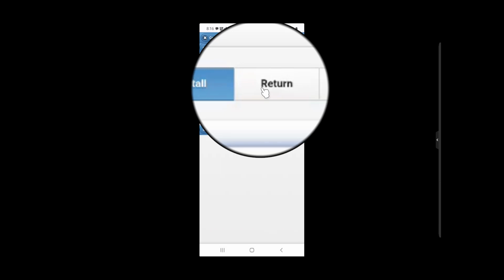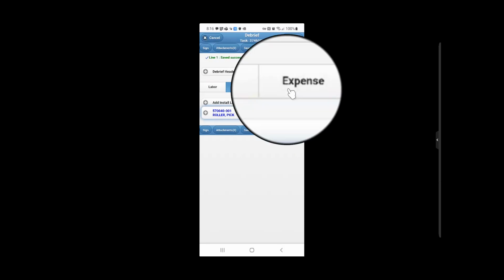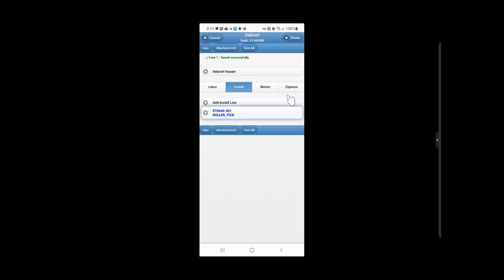Return tab. Do not create lines on the Return tab. All return lines should be created automatically by Oracle when you create an install line for a repairable or returnable part. Expense tab. Field repair service requests normally do not have expense items to add to the debrief. After completing the debrief process, the task can be closed.